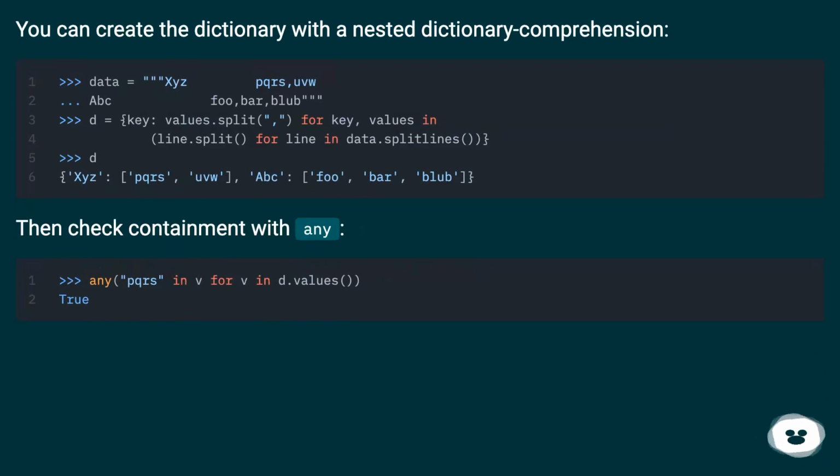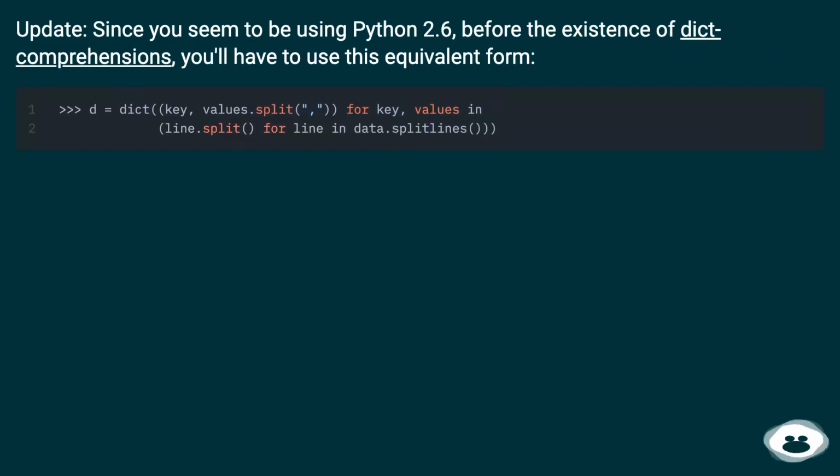You can create the dictionary with a nested dictionary comprehension. Then check containment with any. Update: since you seem to be using Python 2.6, before the existence of dict comprehensions, you'll have to use this equivalent form.